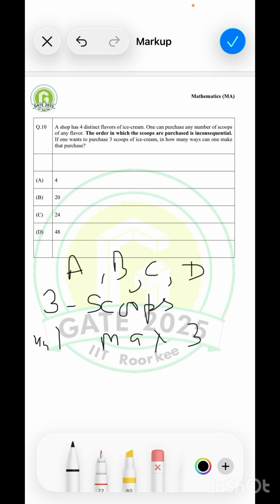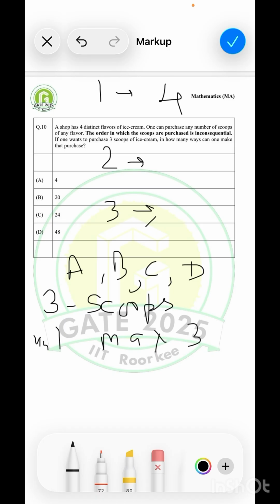So suppose you are getting only 1 flavor, with all the scoops of the same flavor, where the order doesn't matter. So you can start indexing over the choice of flavors: it could be 1, or 2, or 3. With this we'll count by the counting principle the total number of ways. If you are picking a single flavor, all the scoops of the same flavor, since there are 4 flavors, you can pick any of them. So there are 4 ways, right? You can take all 3 scoops of any particular flavor A, B, C, D. So 4 ways, you are done.